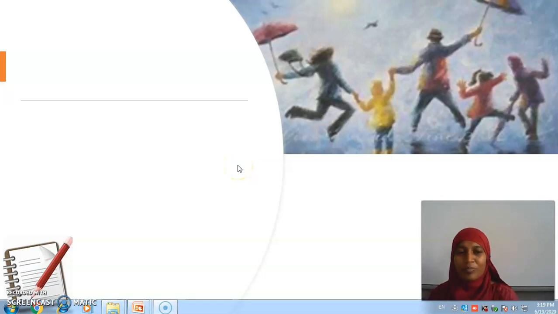Hi children, it is really very hot outside and you are all expecting a downpour now. If we have a downpour, we will all go out like these people in this picture to enjoy the rain, isn't it? Yes, everyone is waiting for rain to make this climate cool for us.